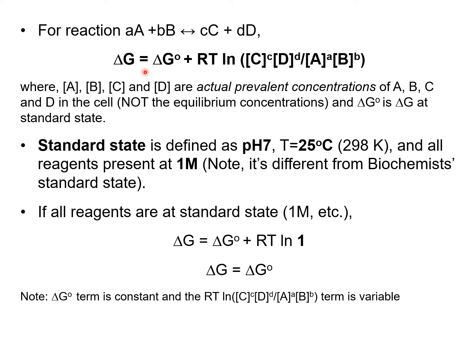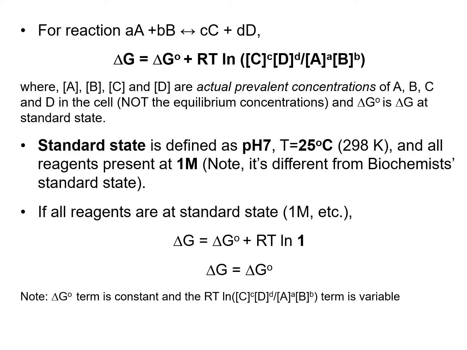Then delta G can be written as delta G naught plus RT ln concentration of all the products divided by the concentration of all the reactants. And here A, B, C, D, their concentrations are actual prevalent concentrations in the cell at the moment. They are not equilibrium concentrations. And delta G naught is the delta G at standard state, like I told you in a previous slide.